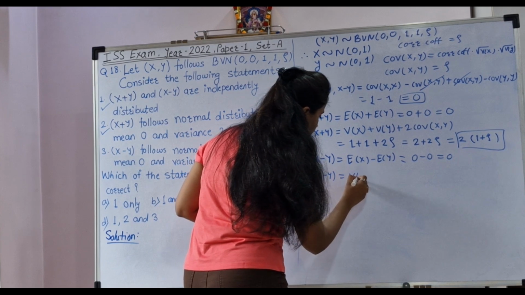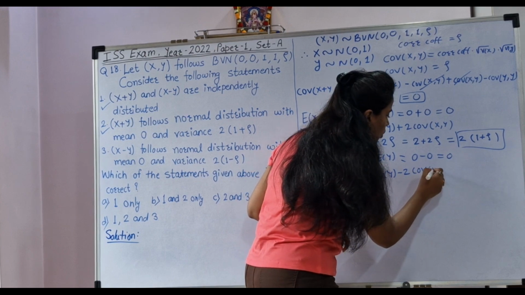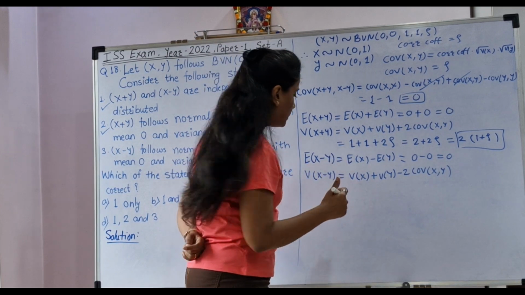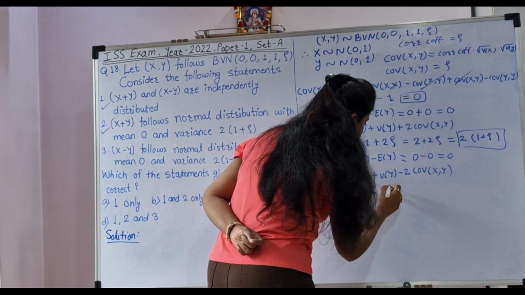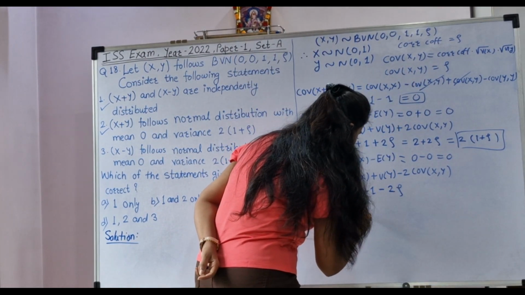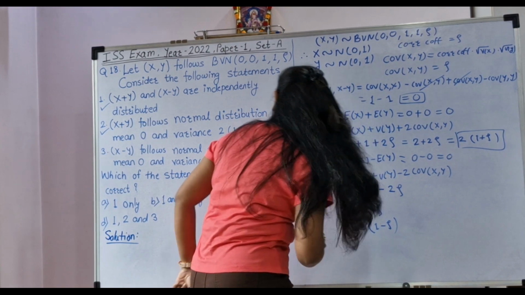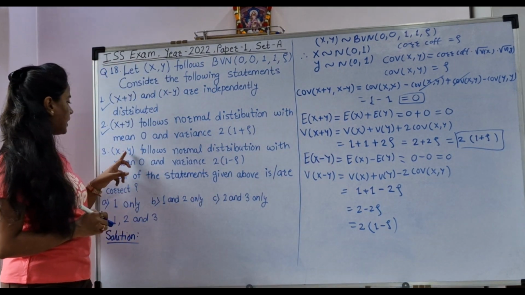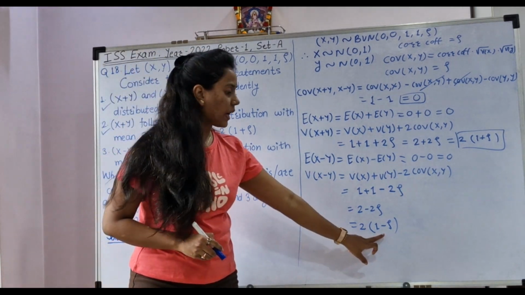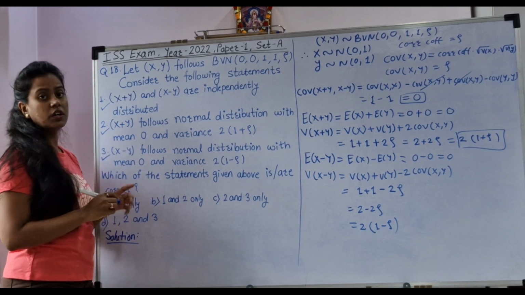So what will we get? Variance of X plus variance of Y minus 2 times covariance of XY. Now variance of X and variance of Y is 1, right? So 1 plus 1 minus 2 times rho, so we will get 2 minus 2 rho. 2 we can take common, it is 2 times (1 minus rho). Let's check the statement. They are saying X minus Y follows normal distribution with mean 0 and variance 2 times (1 minus rho). So the third statement is also right.